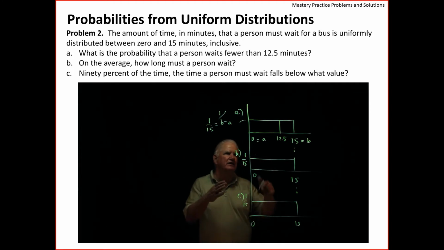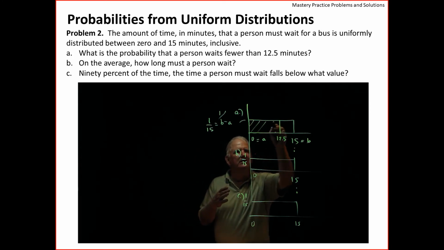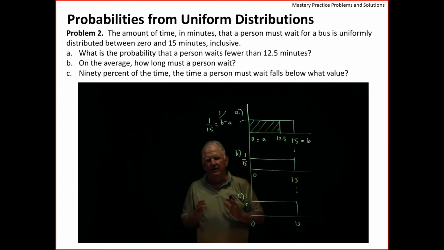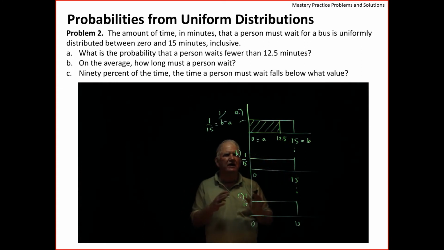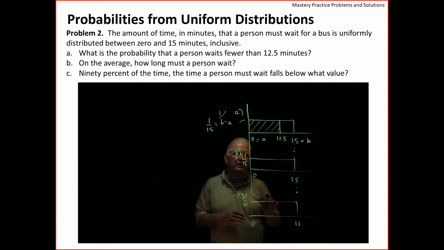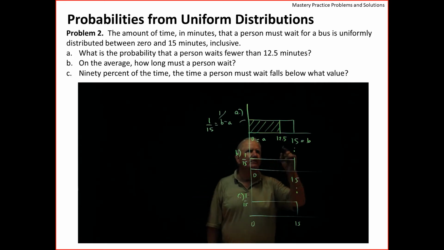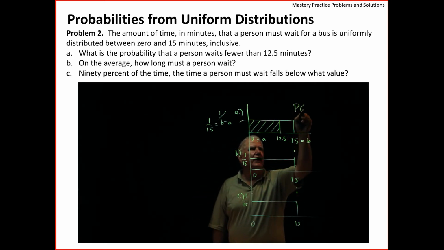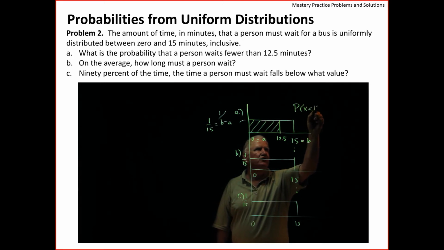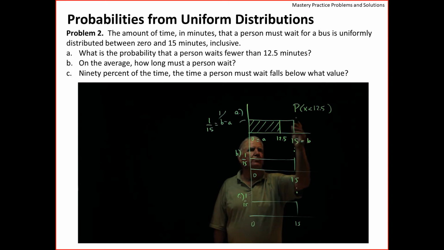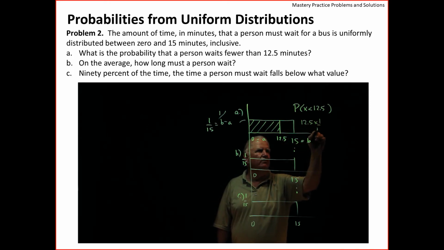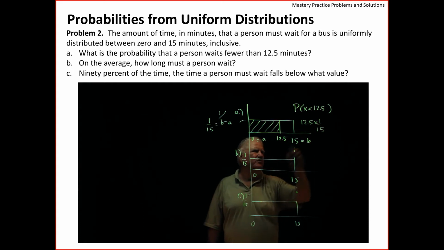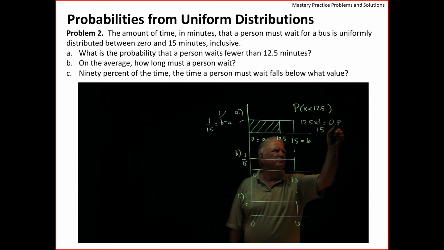And I think you can see, or I want you to be able to see, that the area under this curve is that probability. The probability that x is less than 12.5 minutes is just equal to the area under the curve, which is 12.5 times 1 over 15, which I could be wrong about this, but I think it's 0.388.